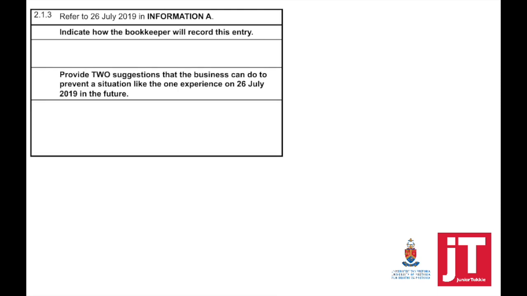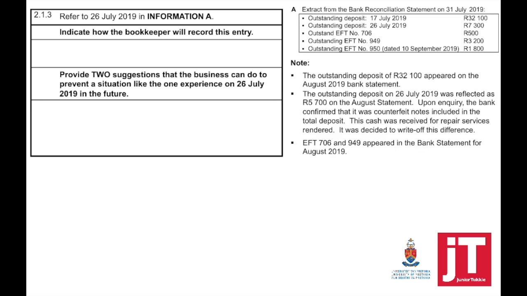Question 2.1.3. Refer to 26 July 2019 in Information A. Indicate how the bookkeeper will record this entry and provide 2 suggestions that the business can do to prevent a situation like the one experienced on 26 July 2019 in the future. So if we look at the Information A again,